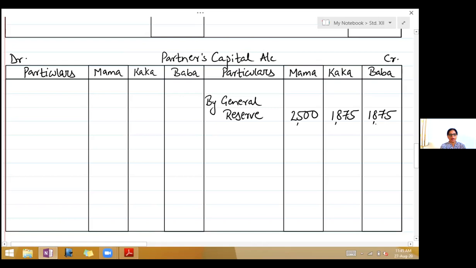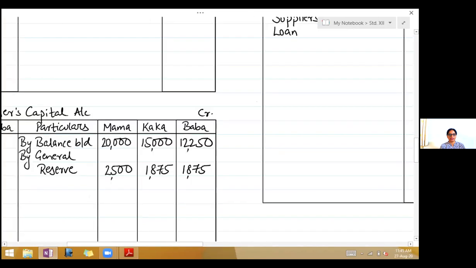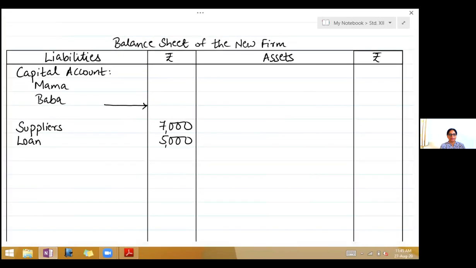Next is capital account. So bring down the balances on the credit side. By balance brought down 20,000, 15,000, 12,250. So liability side is over. Come to the asset side. First we have cash. So come to the balance sheet. Right on the asset side, cash 4,500.